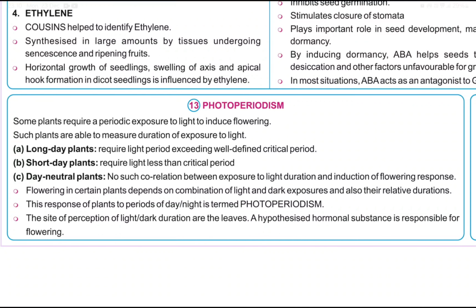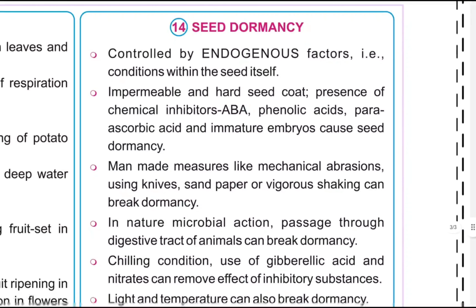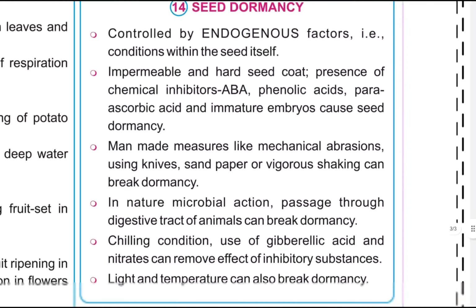The site of perception of light or dark duration is the leaves. A hypothesized hormonal substance is responsible for flowering. Seed dormancy is controlled by endogenous factors, that is, conditions within the seed itself. An impermeable and hard seed coat, the presence of chemical inhibitors such as abscisic acid, phenolic acids and para-ascorbic acid, and immature embryos cause seed dormancy.